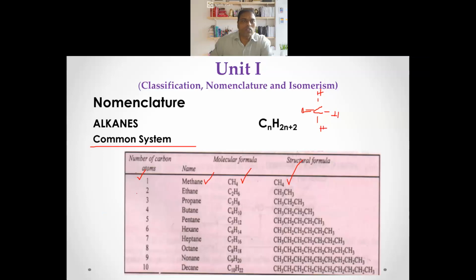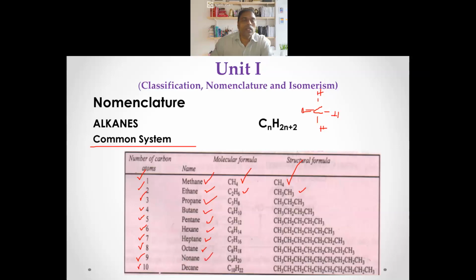If it has 2 carbons, then it is ethane, with molecular formula and structural formula. If it is 3 carbons, it is propane. 4 carbons, butane. 5 carbons, pentane. 6 carbons, hexane. 7 carbons, heptane. 8 carbons, octane. 9 carbons, nonane.